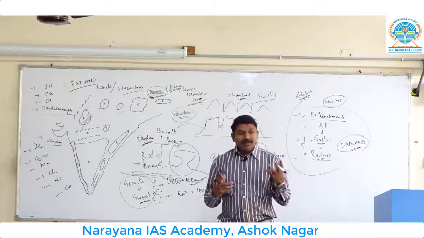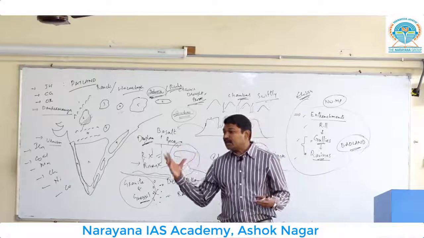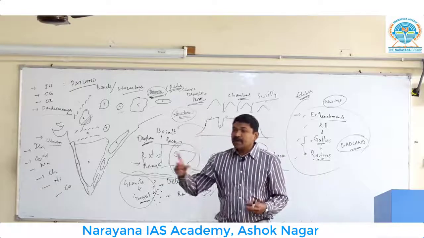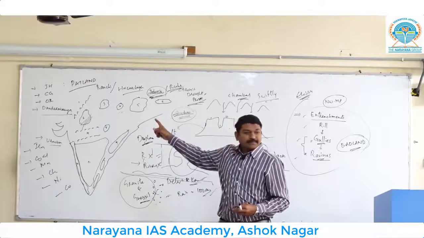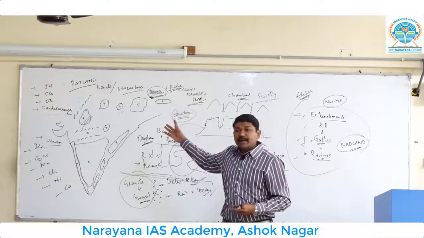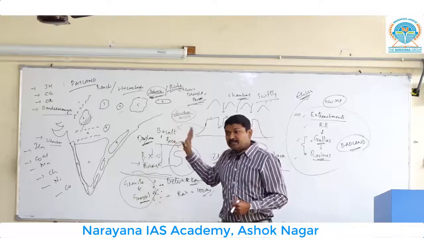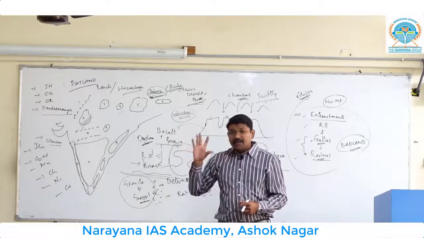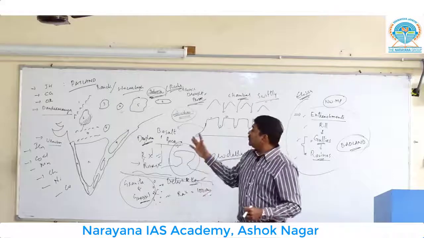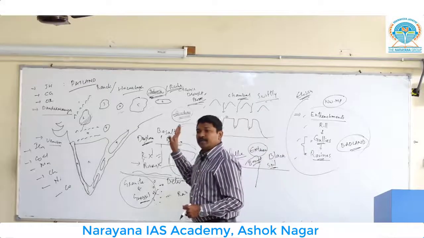You need to talk about the Malwa on one side, and the Chotanagpur on another side, especially focusing on Jharkhand. Best examples for Patland, Ranchi, then Hazaribagh. Is that clear? This is the Patland topography, because this is where you can find a number of minerals, right?